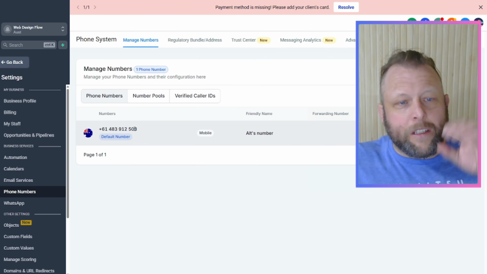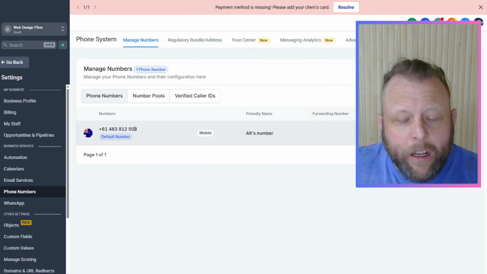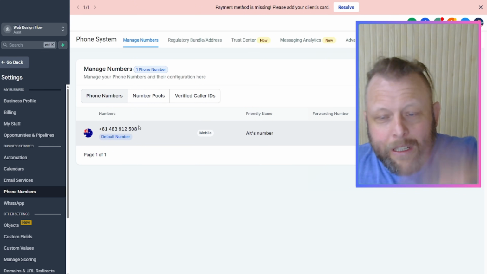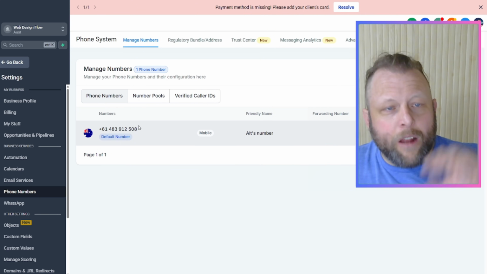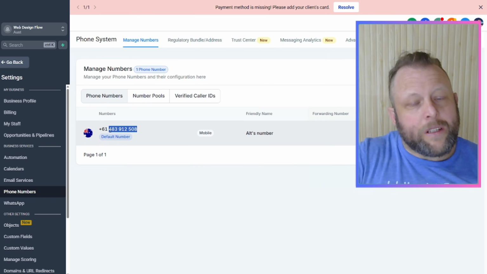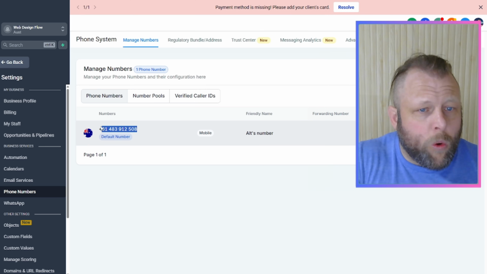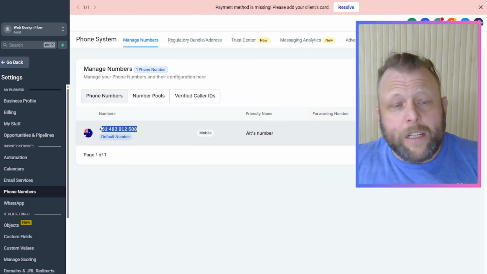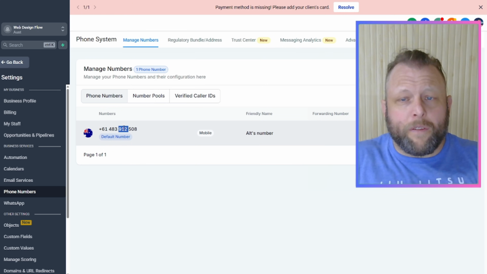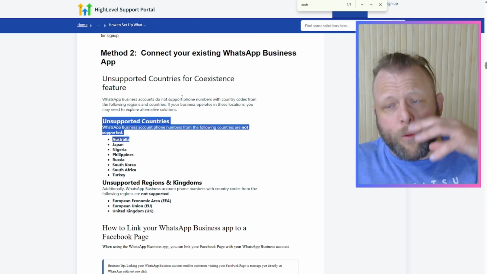So if they have this number, this is the big trick, the big hack that we're going to do. We're going to trick high level, we're going to trick Meta, and we're going to change this number to a WhatsApp number on a WhatsApp phone, an Android device that we can send messages out from. Because at the end of the day, when we send those messages out as a WhatsApp number from here, they might just decide to actually call in, or you might have a call to action, call us back. They want to call that number back. So numbers are really important for businesses. And this whole thing in here where this gets blocked, really frustrating.